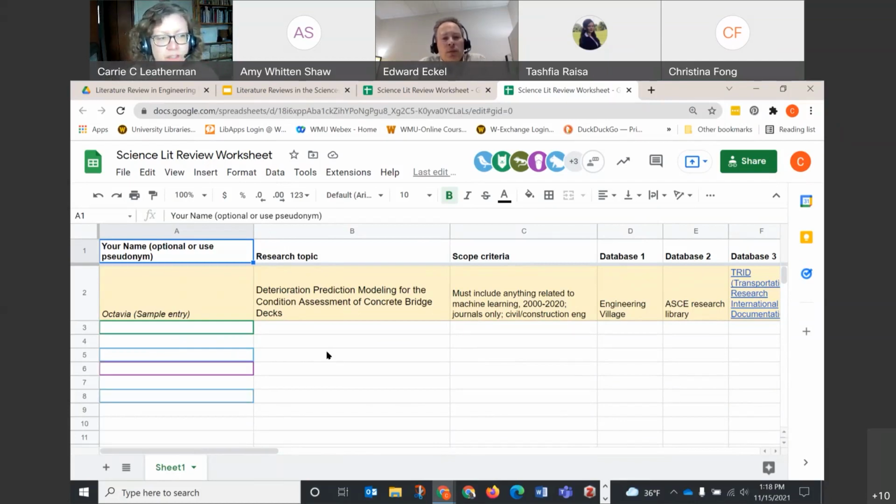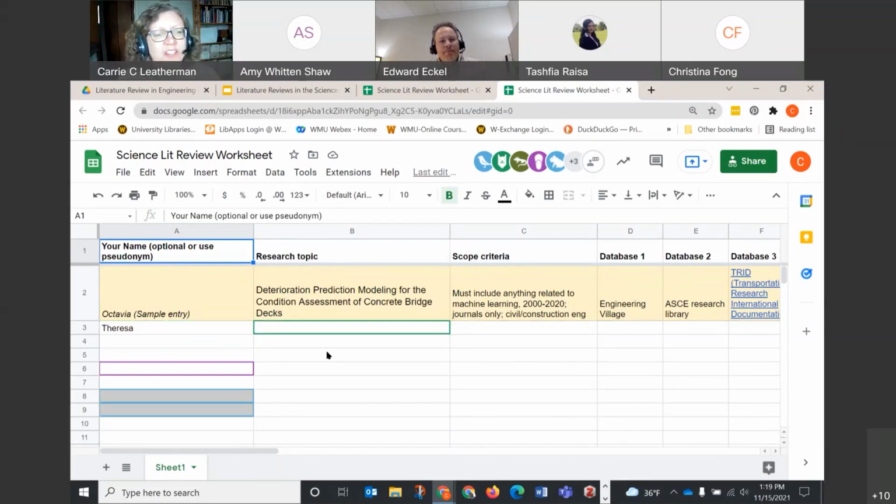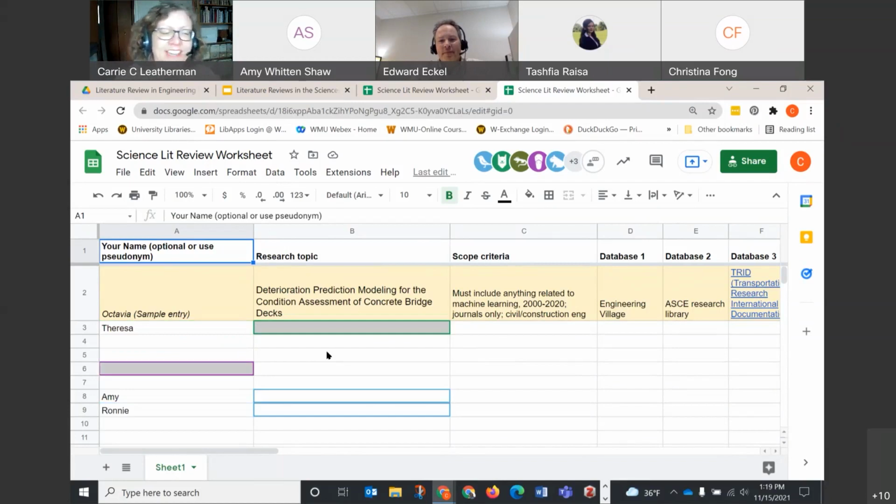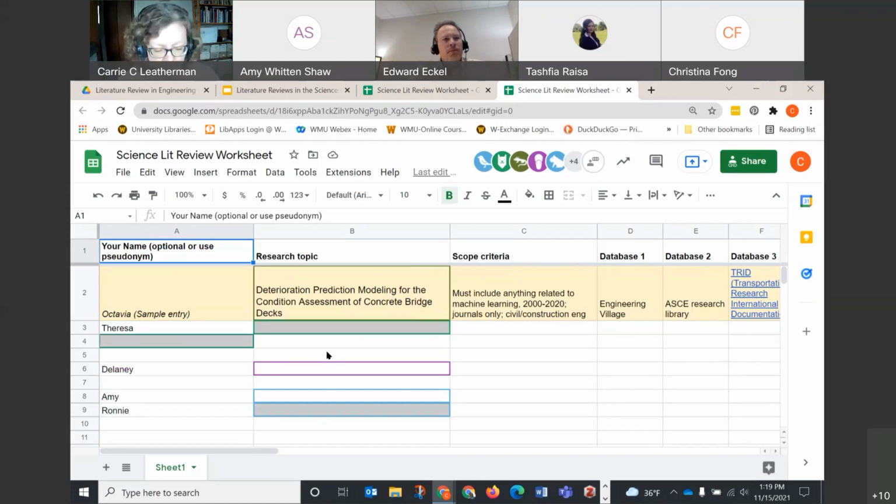And I want to point out, we'll only take a couple of minutes. Let's do literally like 2 minutes. This shouldn't be high pressure for you. We're not going to check up on you once you've done your thesis and dissertation and insist that it was on the topic you put in the spreadsheet. This is just brainstorming, just to give it a try. We will use your research topic and scope criteria in the next 2 activities just to build upon these, okay?